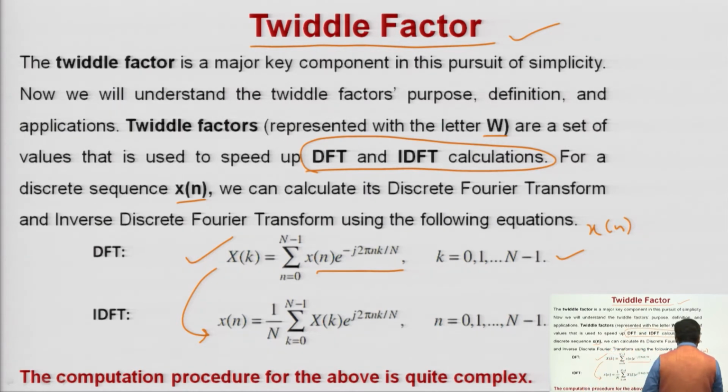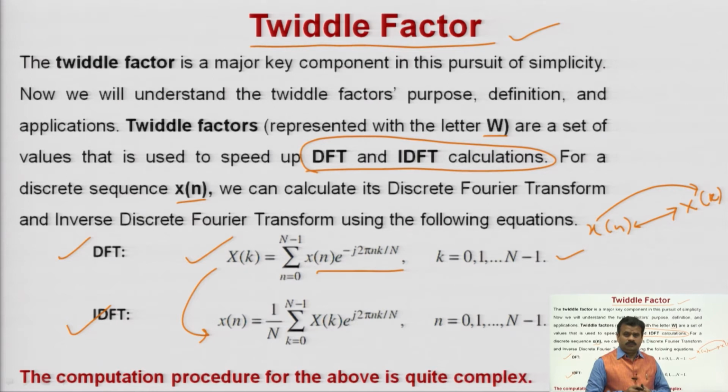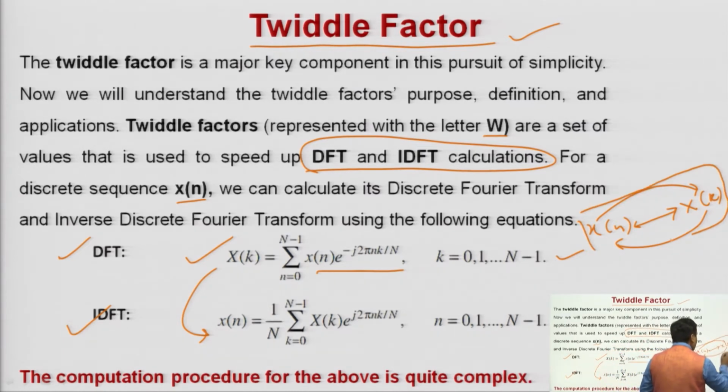So, what does it show? These are the two formulas, and by these formulas you can calculate DFT or IDFT. Initially you can write x of n, and this symbol shows the DFT of small x of n is capital X of k, and the IDFT of capital X of k is small x of n. So, if this statement is written anywhere, you can use your DFT and IDFT formula easily and calculate. But the computation procedure